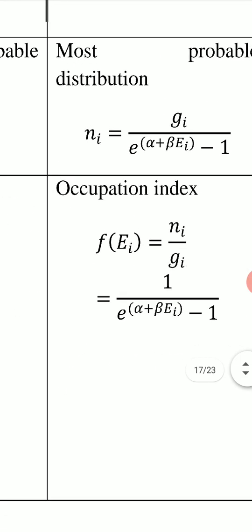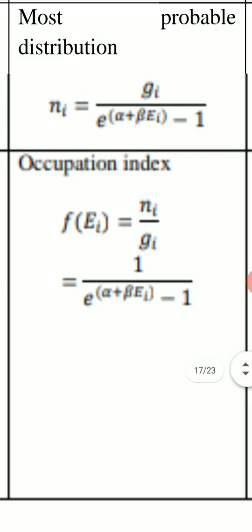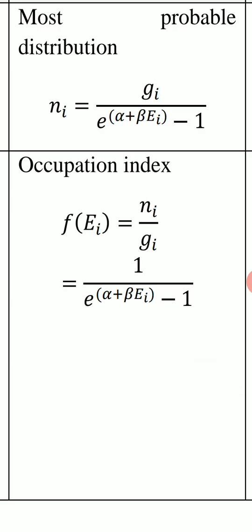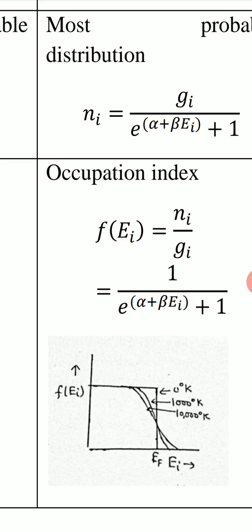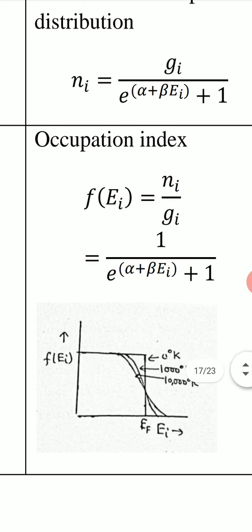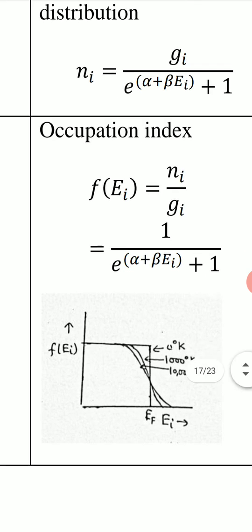For Bose-Einstein statistics, Ni upon Gi is 1 upon e to the power alpha plus beta Ei minus 1. And for Fermi-Dirac statistics, the occupation index Ni upon Gi is 1 upon e to the power alpha plus beta Ei plus 1.